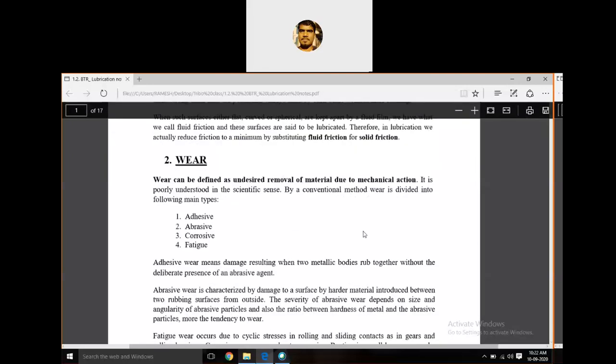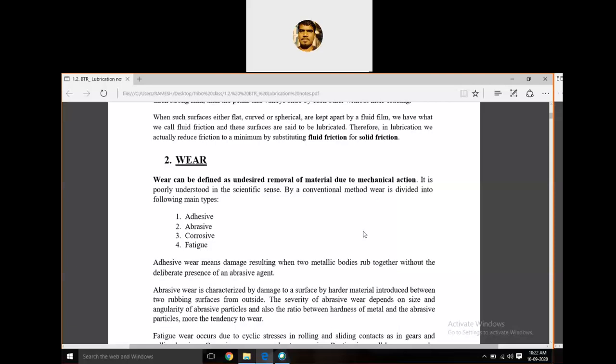So the next problem is wear. Where two surfaces contact each other, there is friction. Where there is friction, there is wear. Wear can be defined as undesired removal of material due to mechanical action. In simple terms, wear is a periodic removal of material.